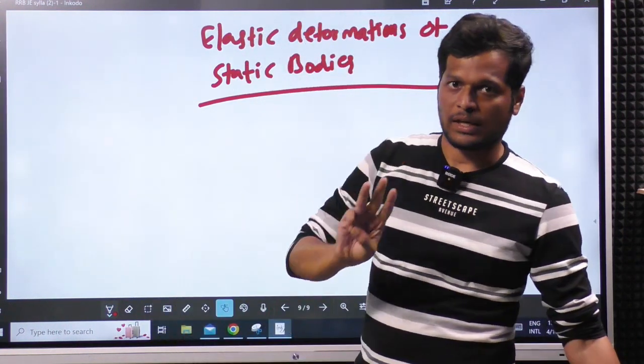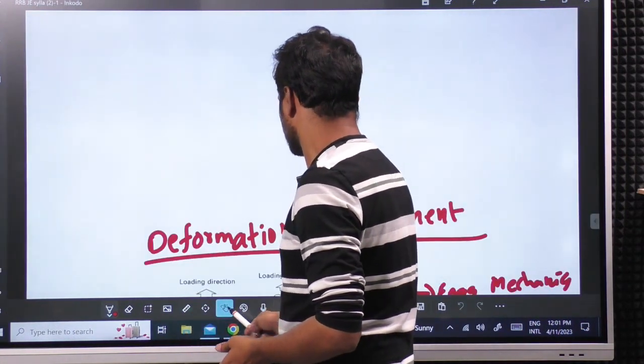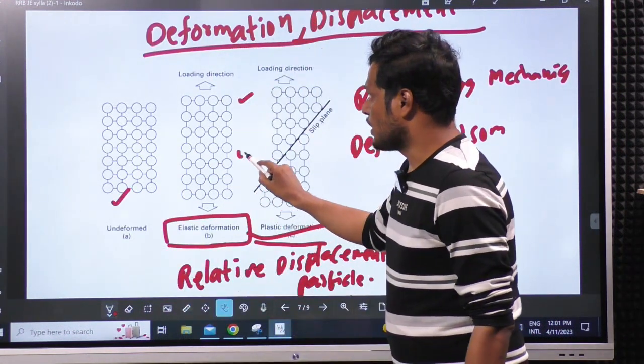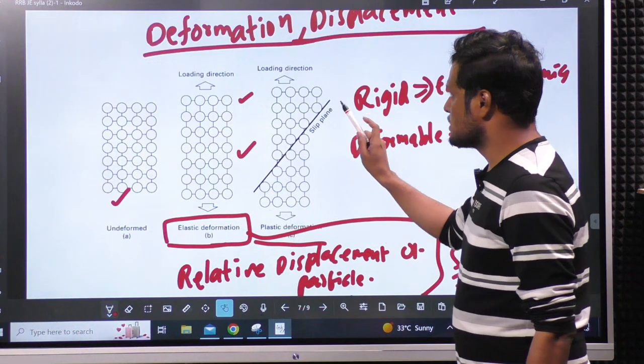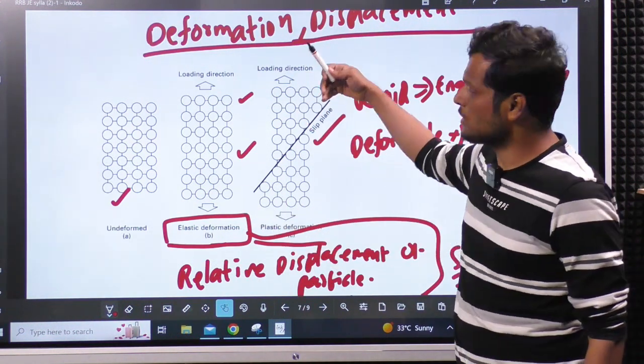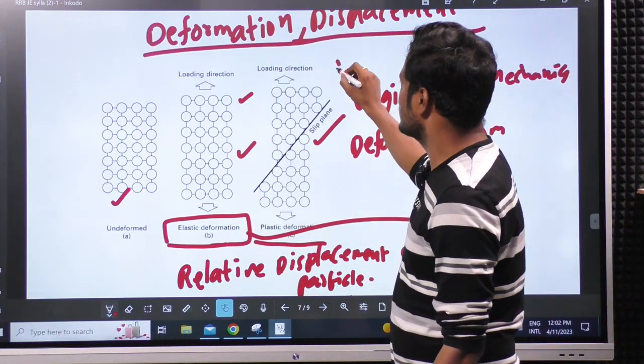So there are totally 3 stages. Initially it is static. When you are applying the load, it will deform in elastic stage, and then it will create a plastic failure, and then permanent failure. Permanent failure means breakage.